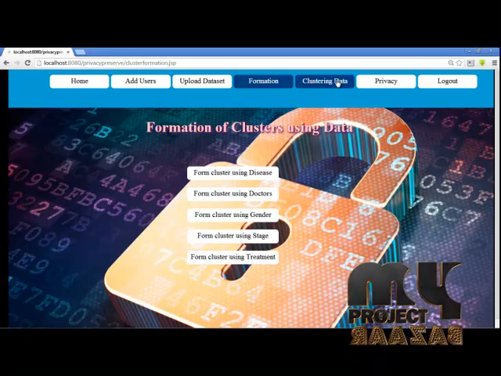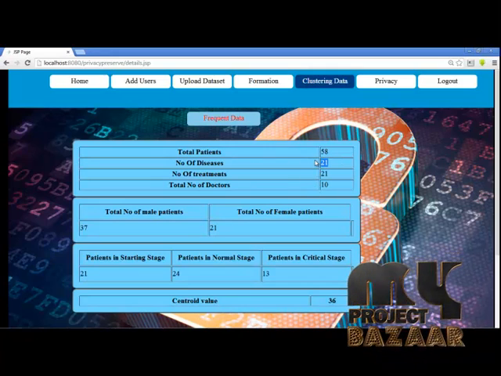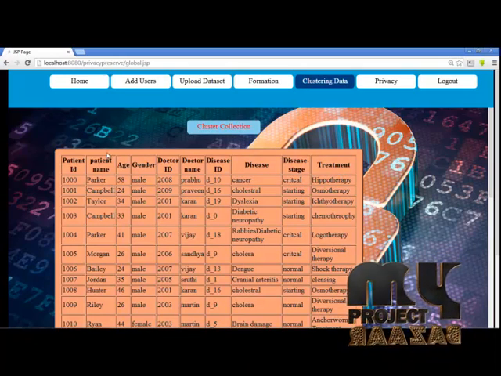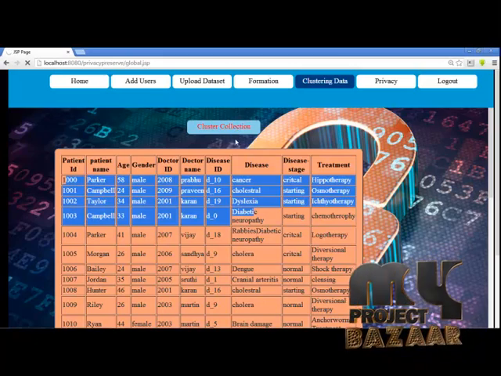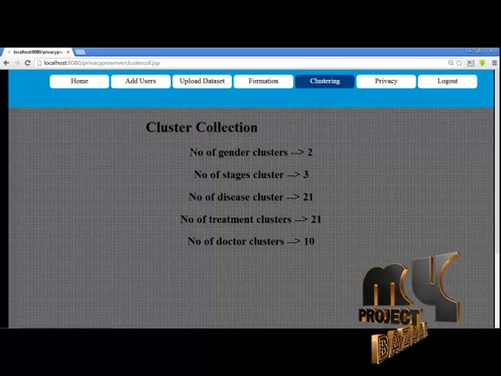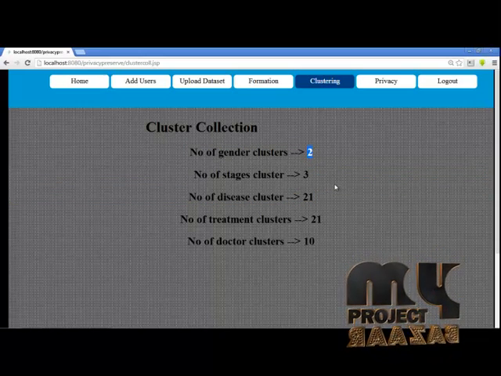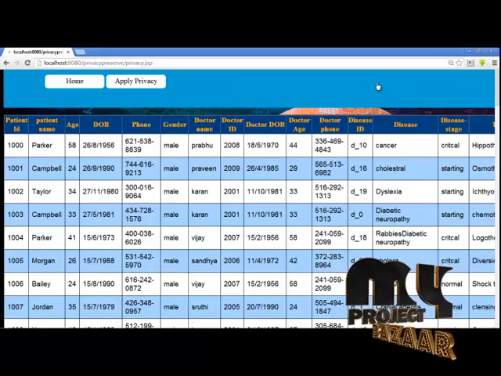Now clustering data. The collected data is clustered by total number of patients and number of diseases. Like that, these are various clusters. Now we find a centroid value for it, then separate the frequency data. These are the frequently used data. Now cluster collection. The cluster is collected, from gender clusters to stage clusters. Like that we form various clusters. These are stored in a separate file and separate database. Then privacy, we can apply the privacy.